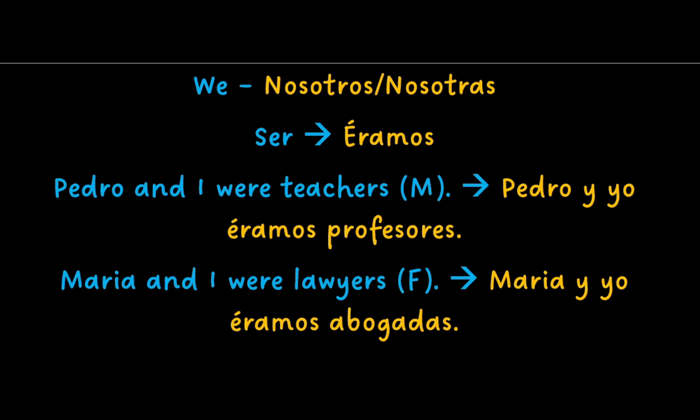We in Spanish is nosotros or nosotras. And to conjugate this, ser becomes éramos. Pedro and I were teachers is Pedro y yo éramos profesores. Maria and I were lawyers is Maria y yo éramos abogadas.